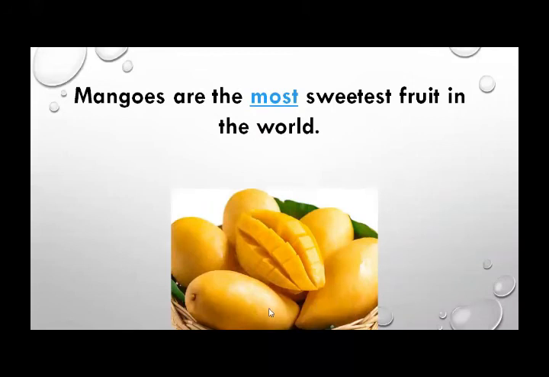Now, wow, see this picture? It's mangoes. Yummy. Who all like mangoes? Yes, there are many students who like mangoes, right? And it's the season of mango in June, right? You all must have eaten mangoes too. So do you know that mangoes are the most sweetest fruit in the world?